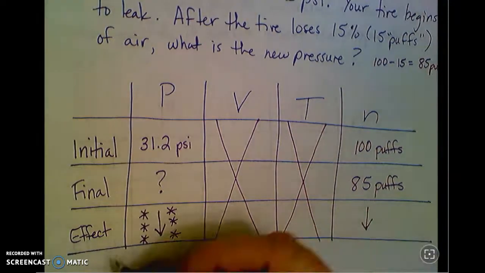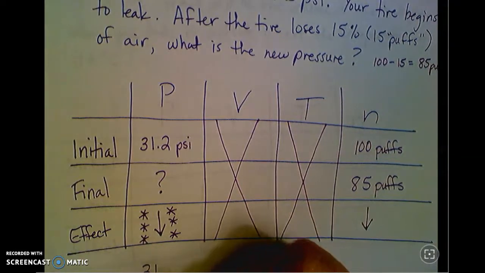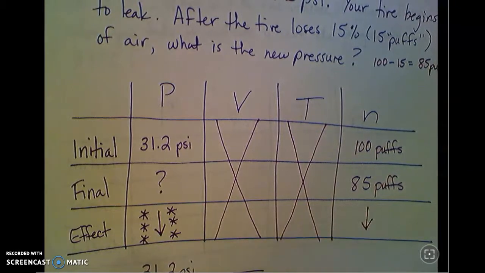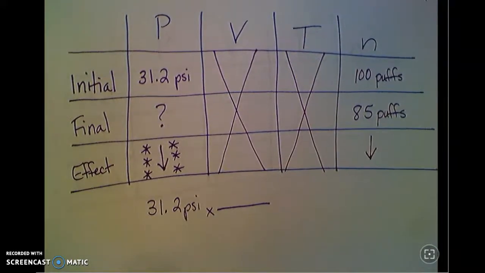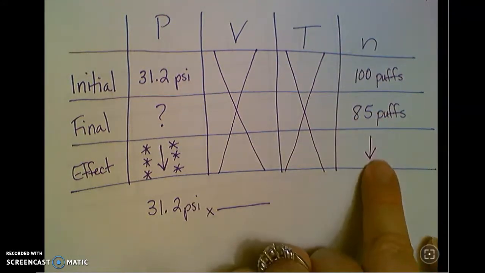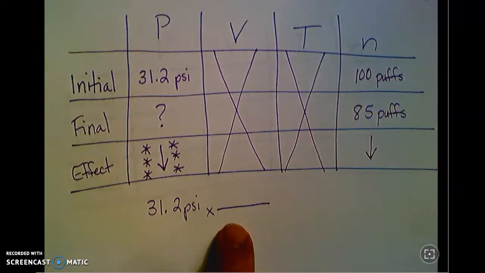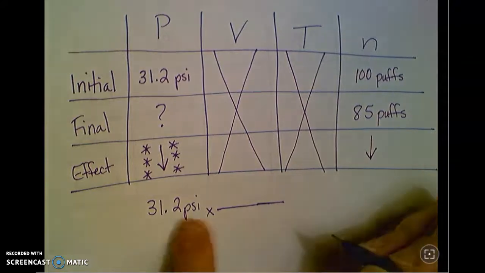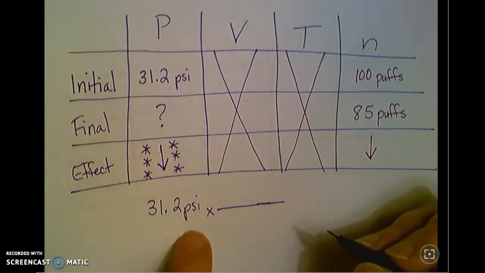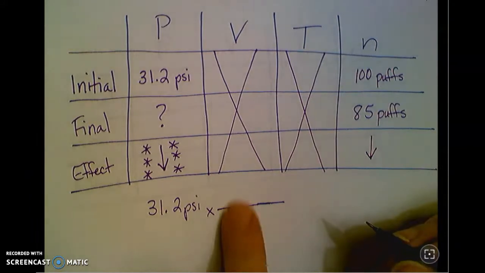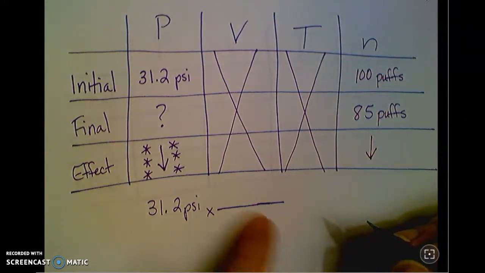So I'm going to start with the pressure at the beginning, 31.2 psi, and I know that the pressure has to go down because I've got fewer particles, I'm going to have fewer collisions, less pressure. So I have to set up the ratio of the number of particles so that when I do the math here, the pressure decreases. So if you think about what's going to make this number smaller, it's going to be multiplying by a fraction that's less than 1, right?